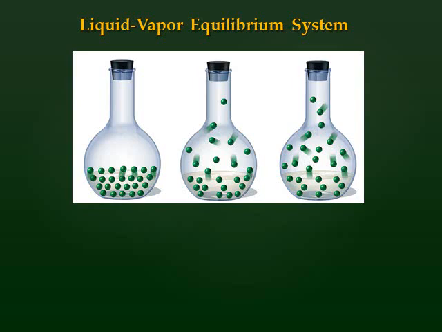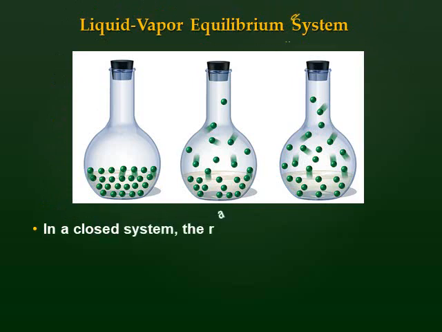What does that mean? The number of molecules that escape from the liquid state to the gas state equals the number of molecules that fall down to the liquid state. For example, 100 molecules in 1 second change from liquid to gas, and 100 change from gas to liquid. Here, equilibrium is reached. Okay, clear?